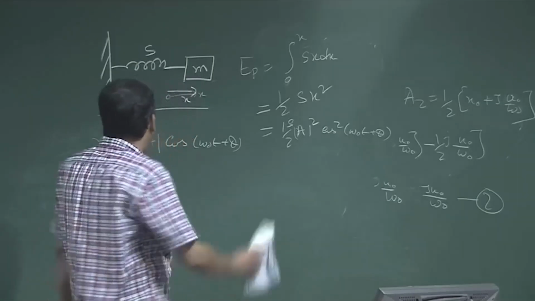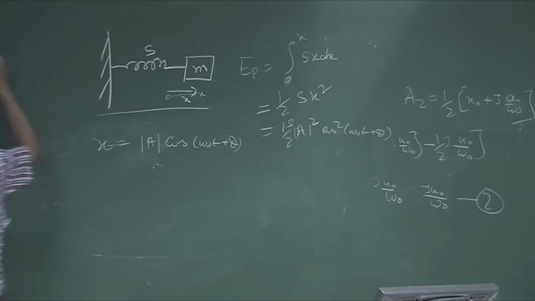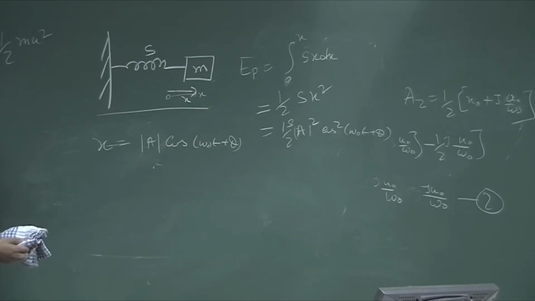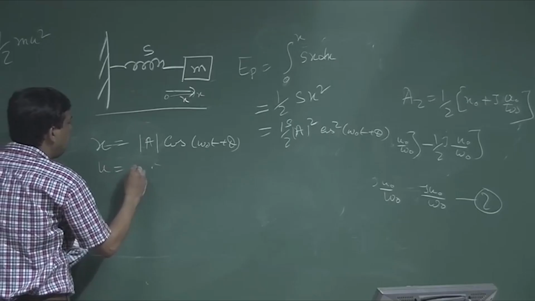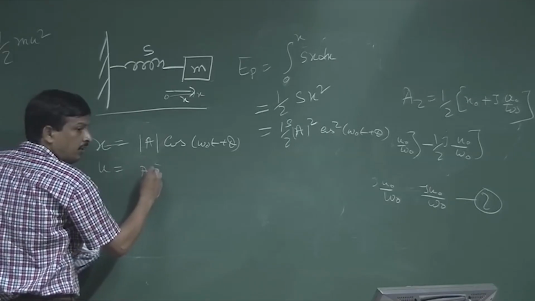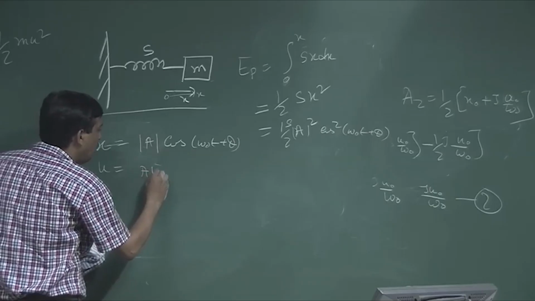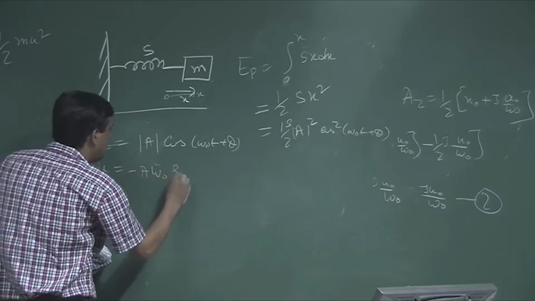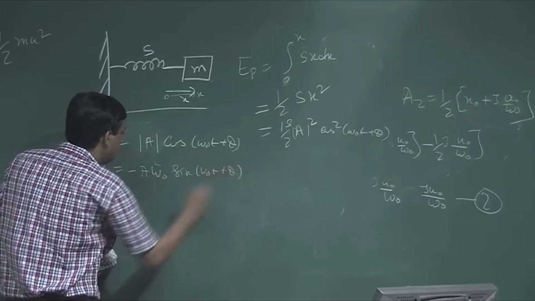Now, what is the kinetic energy? The kinetic energy EK is half m into u square. So if it is x, what is u? u is omega 0 into minus sin(omega 0 t plus phi), times the amplitude.